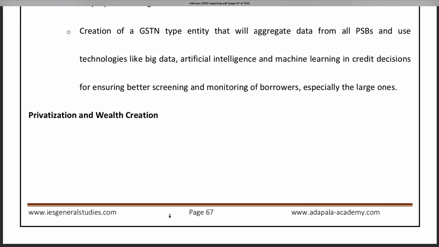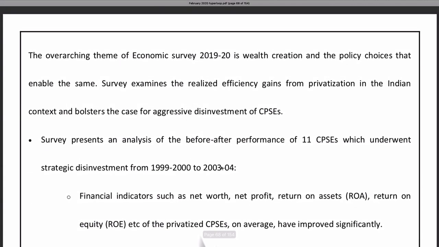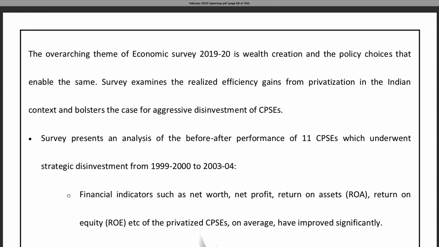And next, how privatization will help in wealth creation. So the economic survey is advocating privatization for wealth creation. Wealth creation is the overarching theme of the economic survey, how we can create wealth. And one method the survey suggests is that we have to privatize the public sector units. That is what the government is trying to do also. They are going to disinvest many of the public sector units, and the survey further advocates the policy.